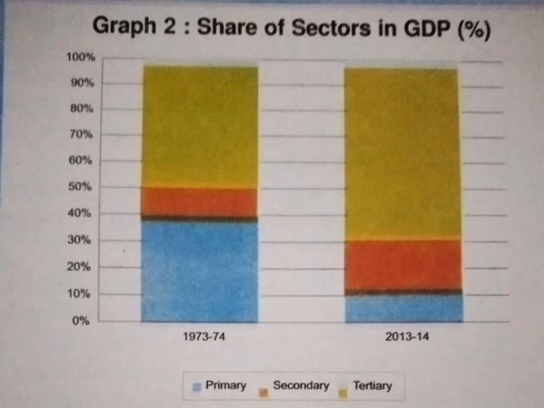From this graph we can understand that in India at present, the tertiary sector provides more GDP towards the country's economy, and contributes more valuable products, that means valuable services, than the secondary and primary sector. In India, the tertiary sector is more important than the other two sectors.